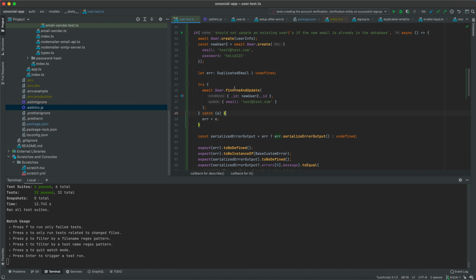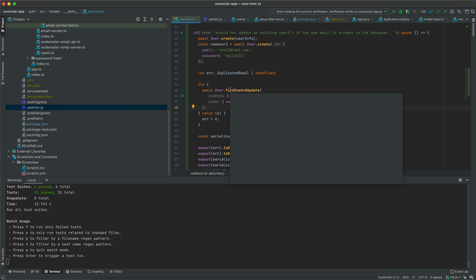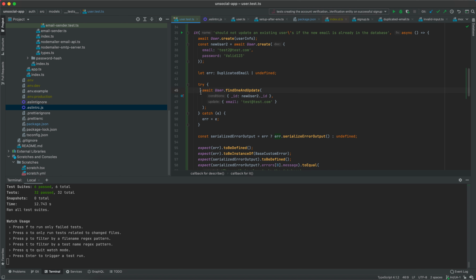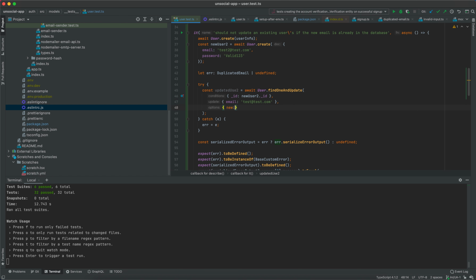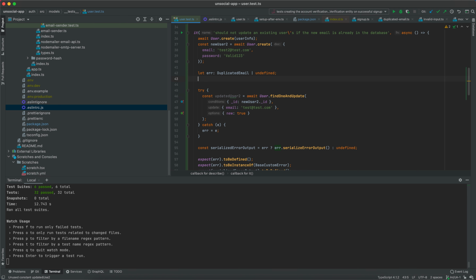Also because in this case, the entity here is not going to be updated, right? But maybe we will use this here, updated user. Let's call it updated user2, something like this. And then here we can say new to true, just in case we want to run some tests with the updated user.